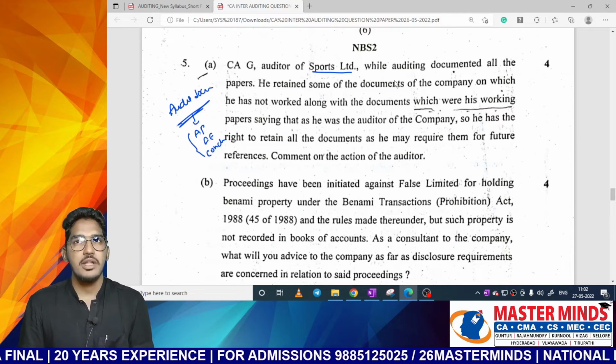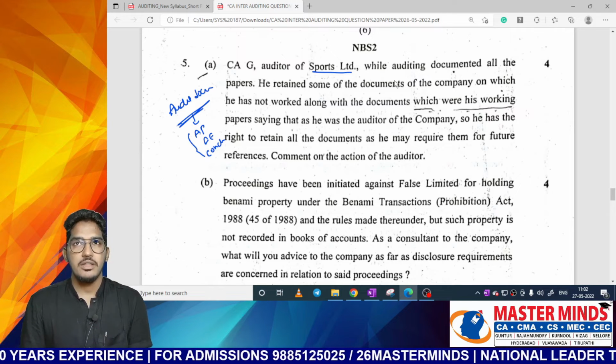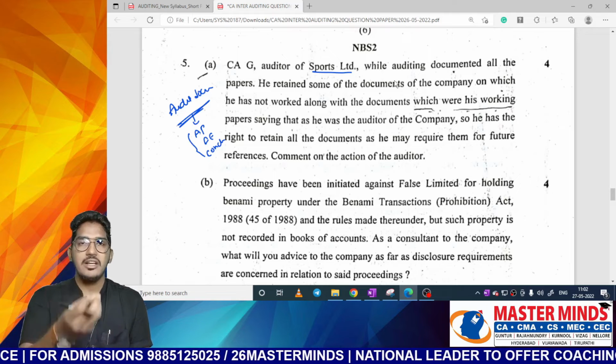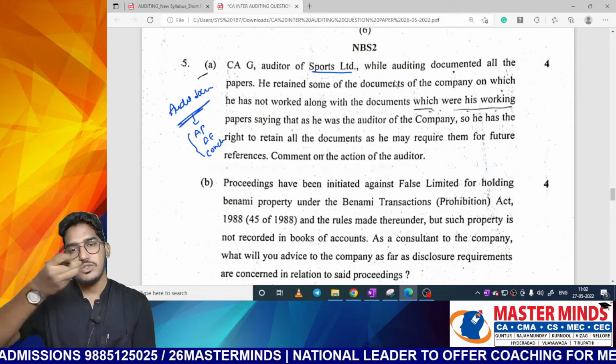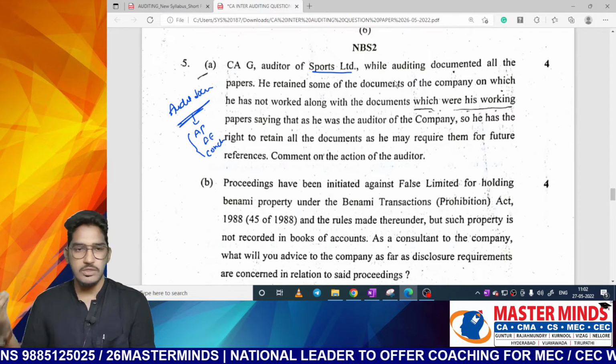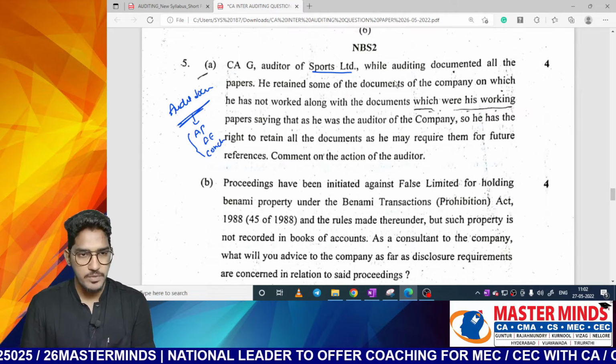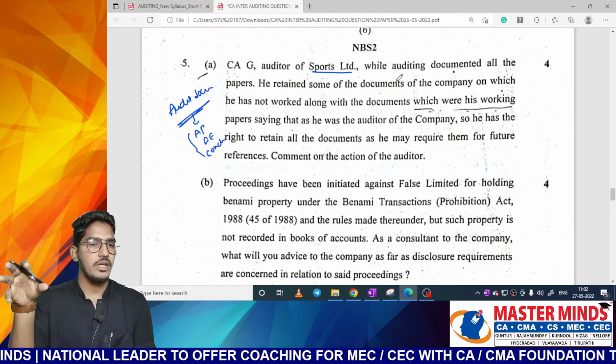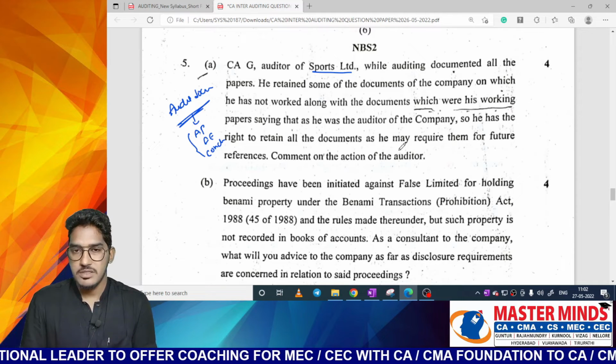See, sometimes there could be some documents regarding legal contracts of the company which you generally verify. So even these legal contracts, MOA, AOA, these also, if you want to make them a part of your documentation, you can do it. So just write the general provisions of this audit documentation, what is included, what is not included, and then give one concluding statement.